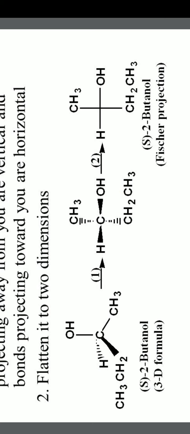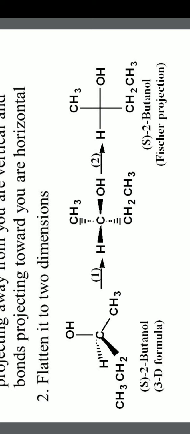But in the Fischer projection, on the complete right side, we write a plus, that means a horizontal line and a vertical line. There are two lines, and always remember that vertical lines go down. Whatever we are writing on the vertical line, those two groups are towards the downside of the paper, whereas on the horizontal line, whatever groups are there, that is H and OH, they are above the plane, and methyl and ethyl are below the plane.